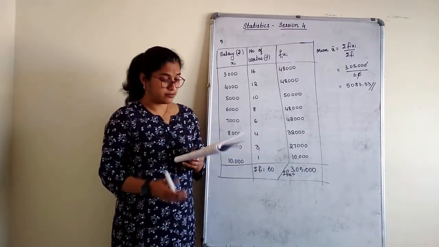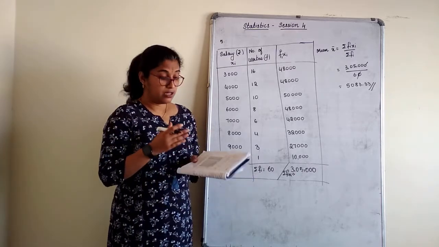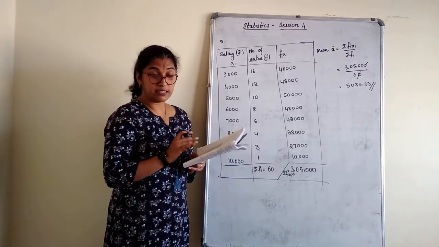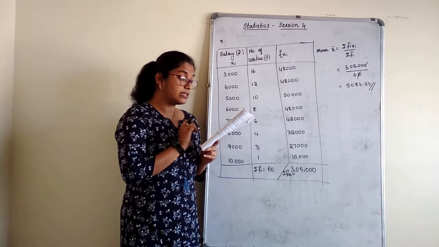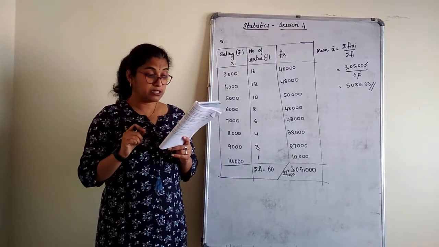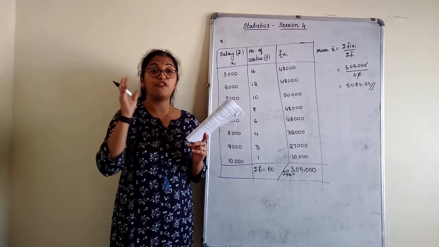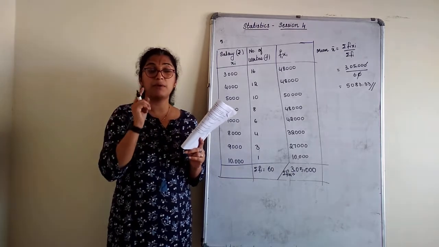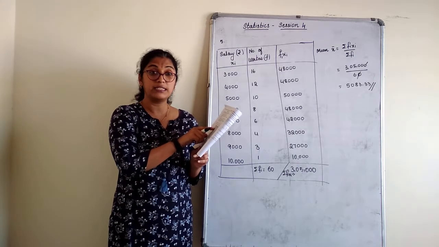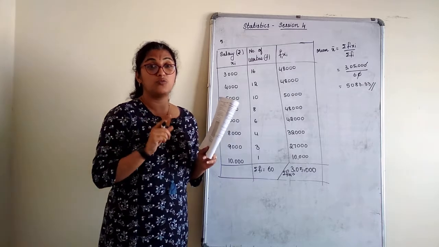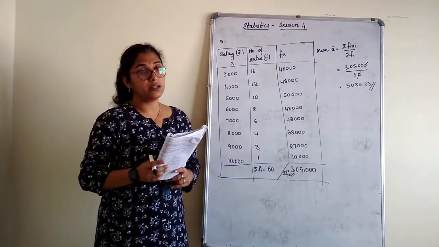No mode and no median to be calculated, because median for such type of sum will be different, because we require a class interval. Mode, if I ask you to find in this given data, I can tell you mode here is 3000, because 16 workers are getting salary 3000. Maximum number of workers who are getting the salary 3000 is 16. So mode is 3000. Remember, in such questions if they ask you mode, see the frequency which is repeating more. With respect to that, the class mark will be the mode.